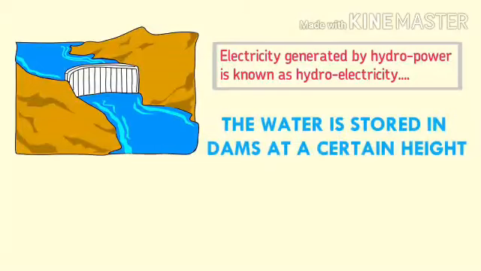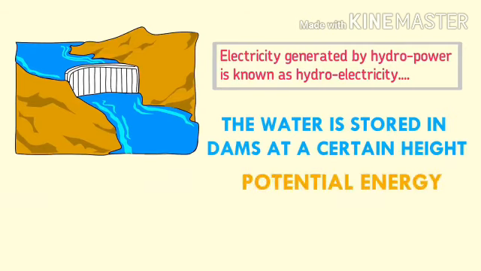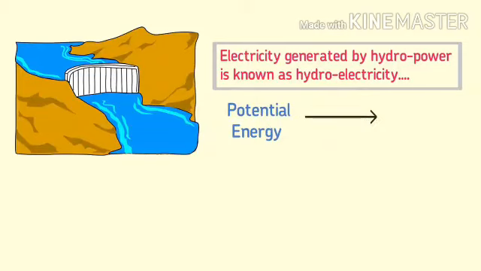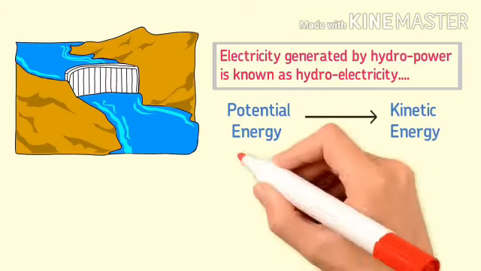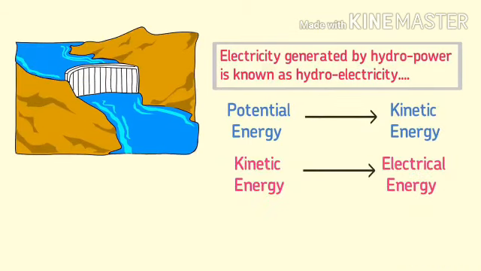The water is stored in dams or reservoirs at a certain height. The water at a certain height possesses potential energy. When water falls down, its potential energy is converted into kinetic energy. I mean, the potential energy will run the turbines. The kinetic energy of the turbines is transformed into electrical energy. Thus, in this case, potential energy of the water is converted into kinetic energy and then to electrical energy.